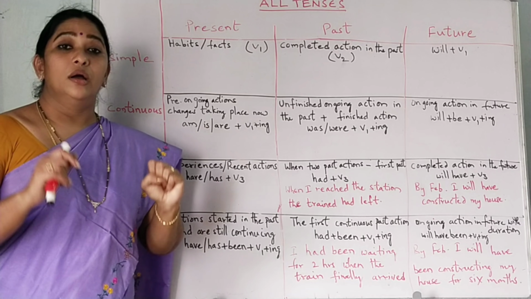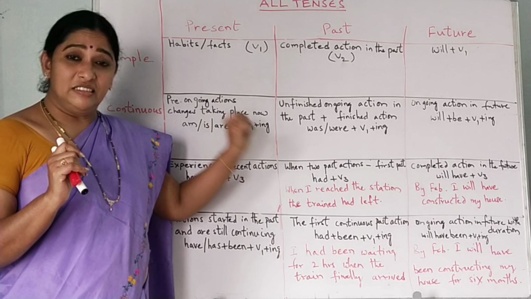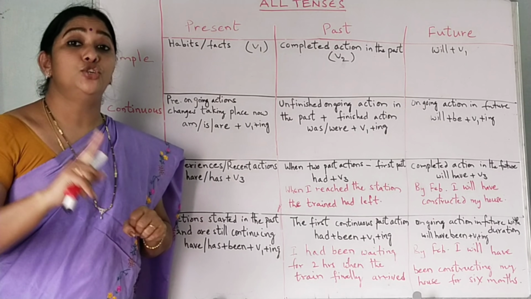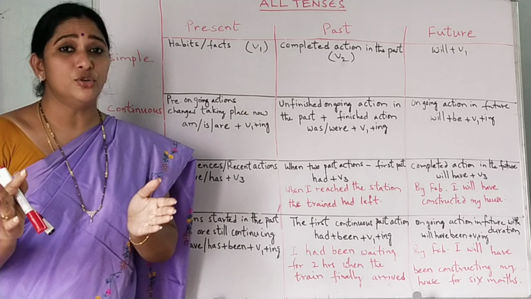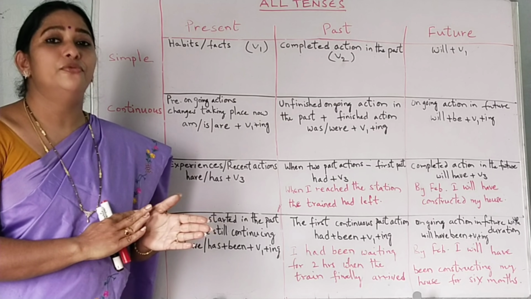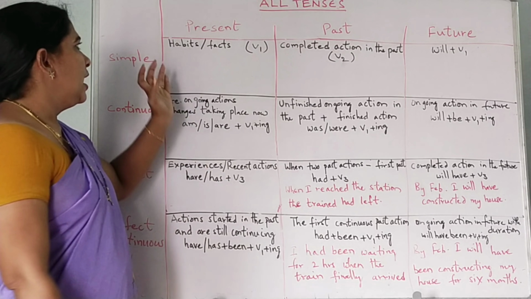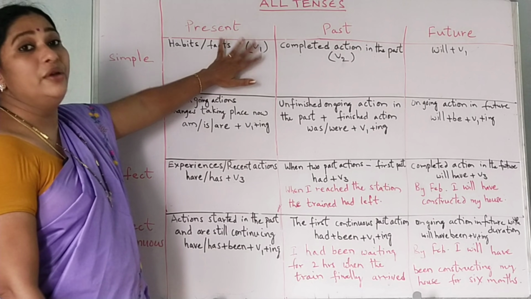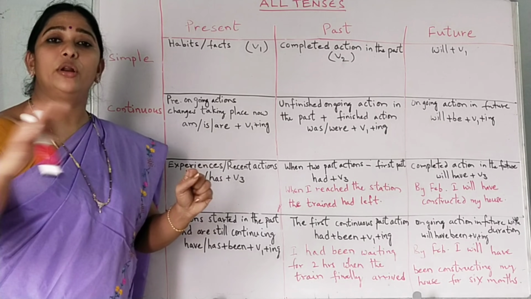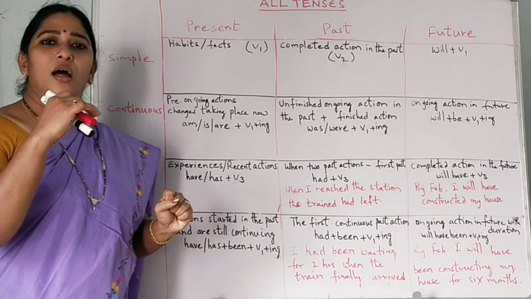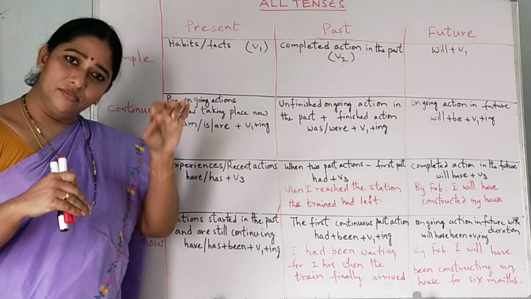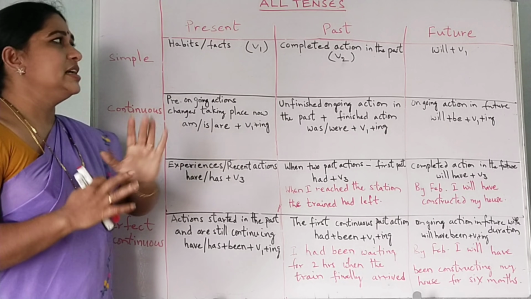What is one form? To understand these tenses, you should be very familiar with the verb forms: V1, V2, V3. What is V1? Present tense. V2, past tense. V3, past participle. You should be very familiar with these verb forms. Now, in the present tense, we get V1, the first form. Go, went, gone, go. Write, wrote, written, write. Complete, completed, completed, complete. Listen, listened, listened, listen. So, the first area we get this one.